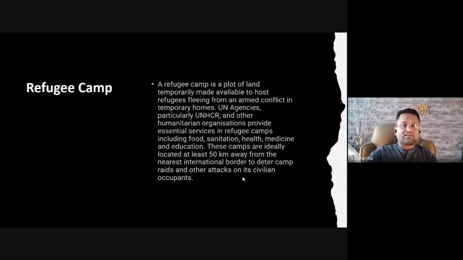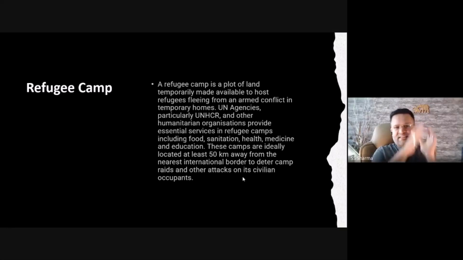There is one more concept which we call a refugee camp. Now, what is a refugee camp? A refugee camp is a plot of land temporarily made available to host refugees fleeing from an armed conflict. In temporary homes, UN agencies, particularly UNHCR, and other humanitarian organizations provide essential services in refugee camps, and education. These camps are ideally located at least 50 kilometers away from the nearest international border to deter camp raids and other attacks on its civilian occupants. So these are also certain things which are formed.